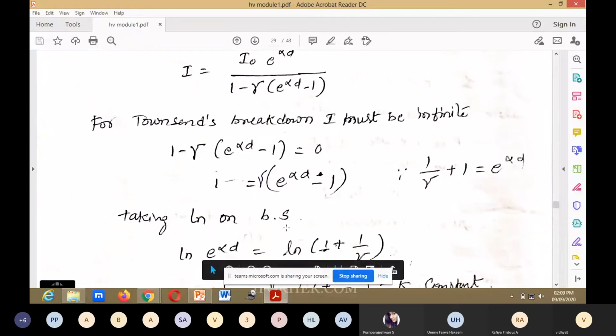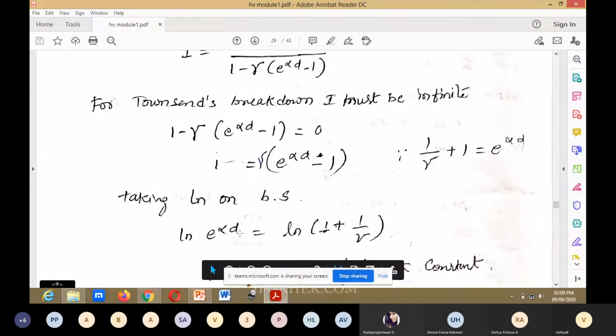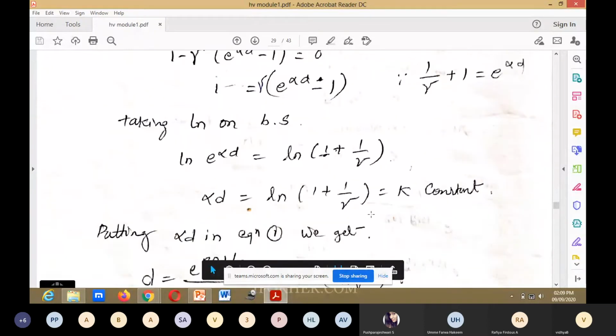Therefore 1 divided by gamma plus 1 is equal to e to the power of alpha D. So taking ln on both sides, you will get ln e to the power of alpha D is equal to ln 1 plus 1 divided by gamma. Already I have said ln a to the power of b can be written as b ln a. In this case, b is alpha D. So alpha D into ln e, base e value is 1. So you will get alpha D is equal to ln 1 plus 1 divided by gamma, that can be written as K, constant. Okay.